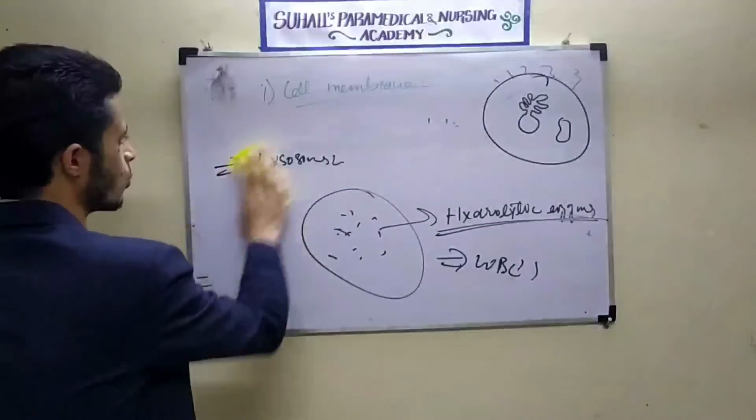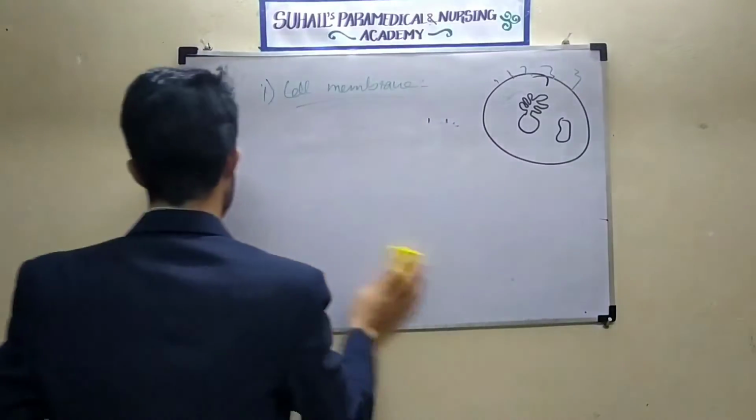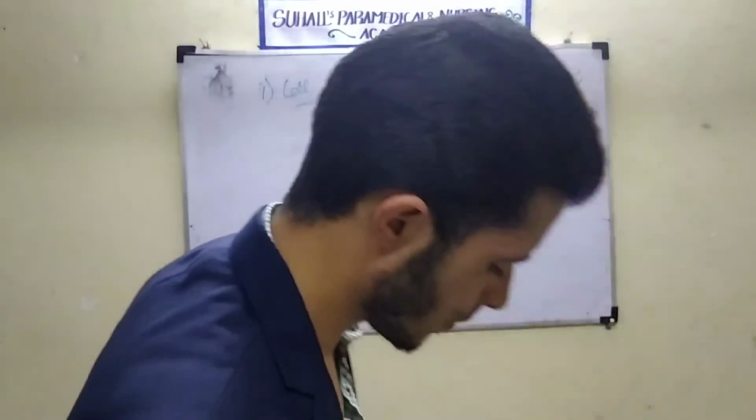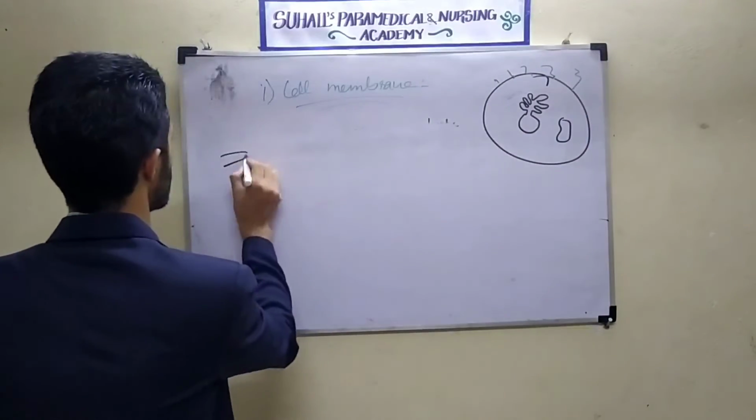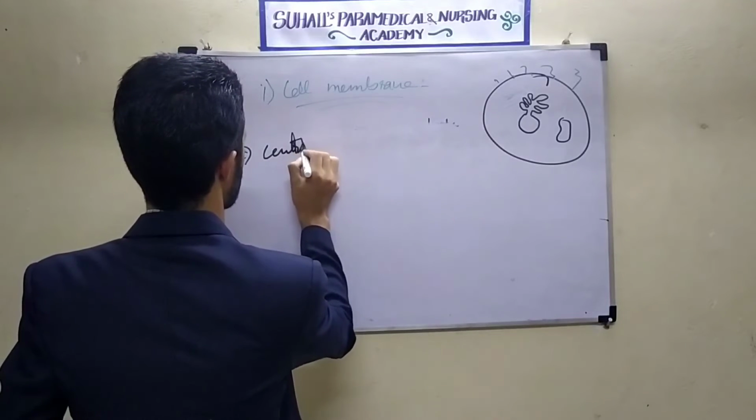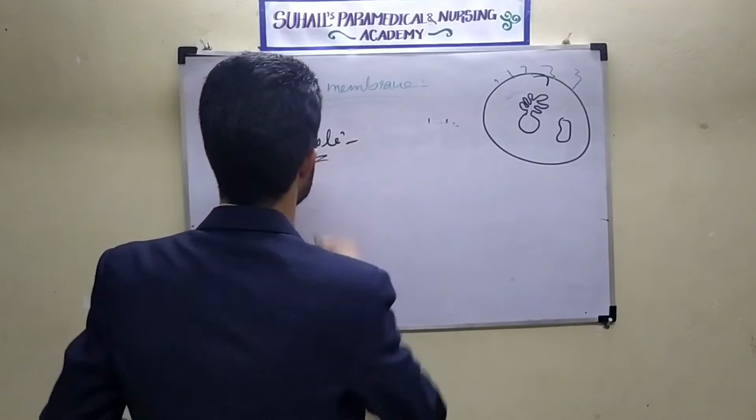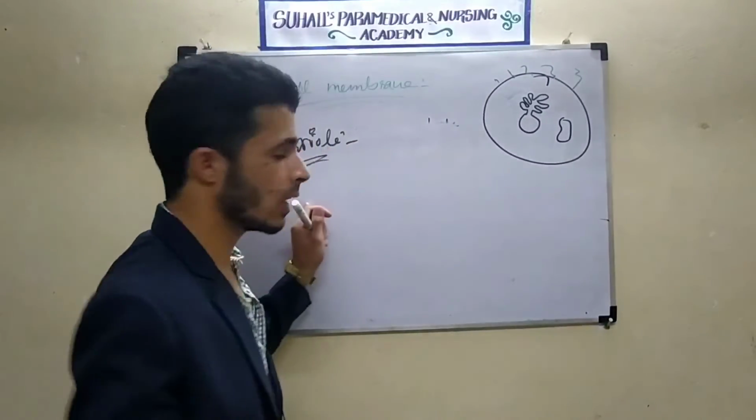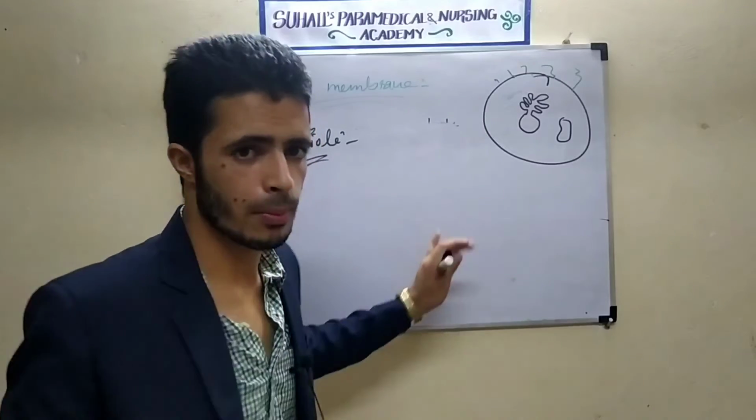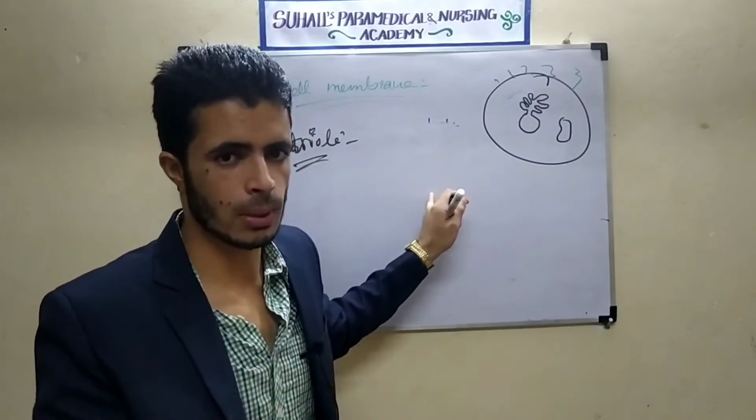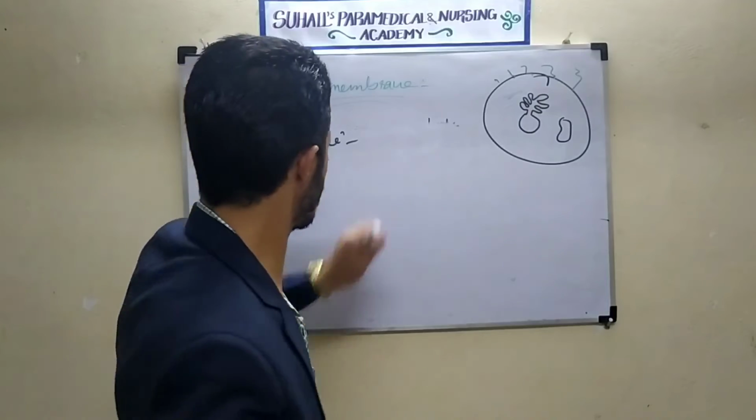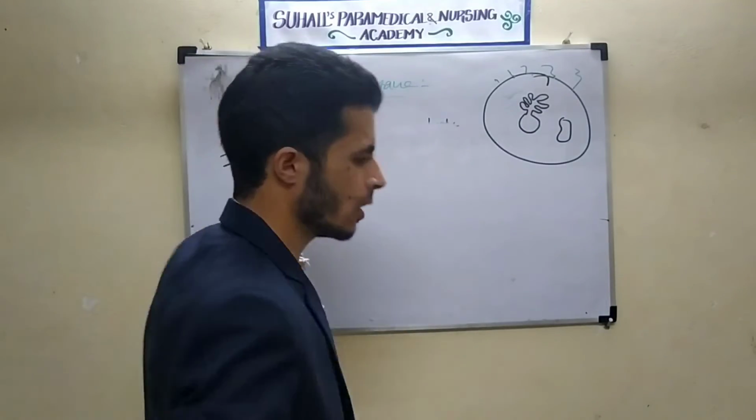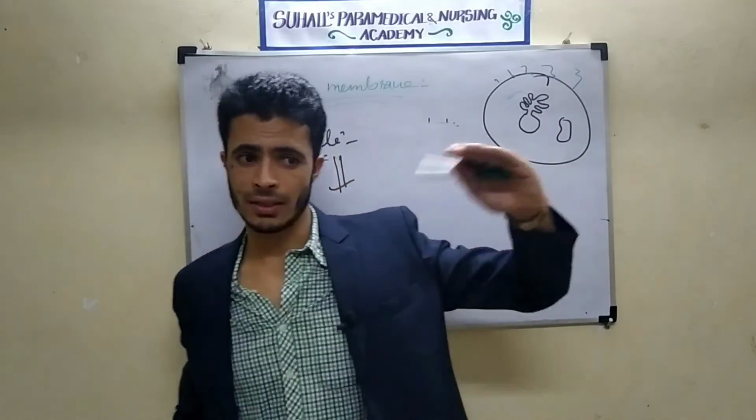One more thing after the lysosome is the centriole. Centriole is one more structure in the cell. Remember, it does not have its own membrane, so it is not considered an organelle, but we can say it is a component in the cell. We will all study it in the next lectures.